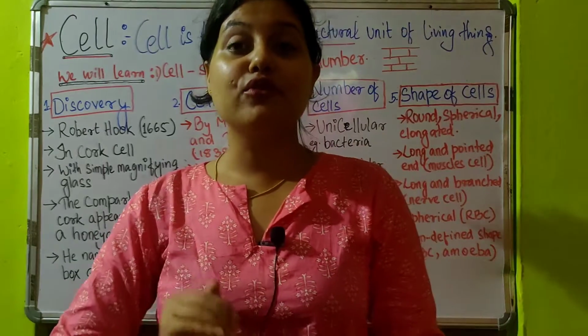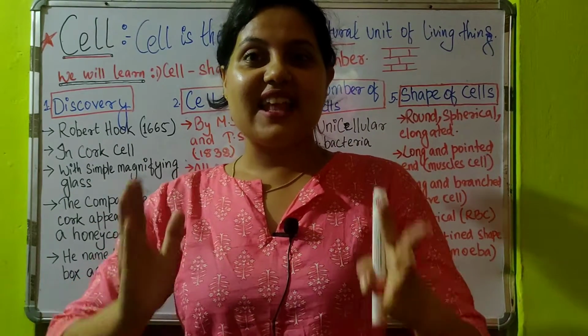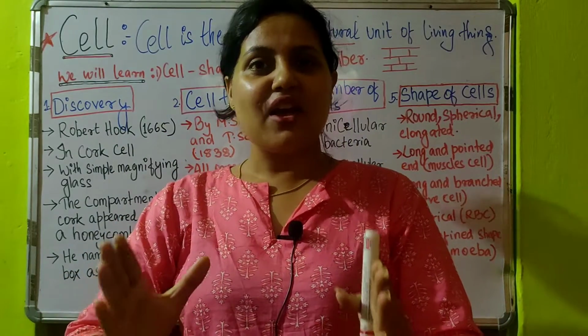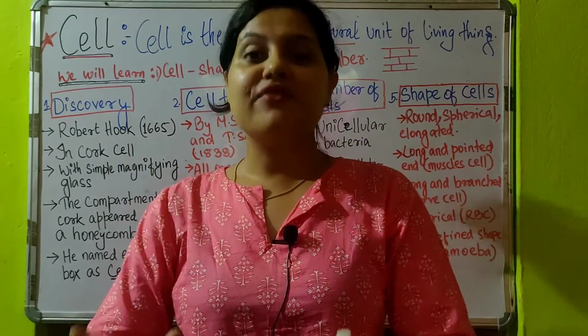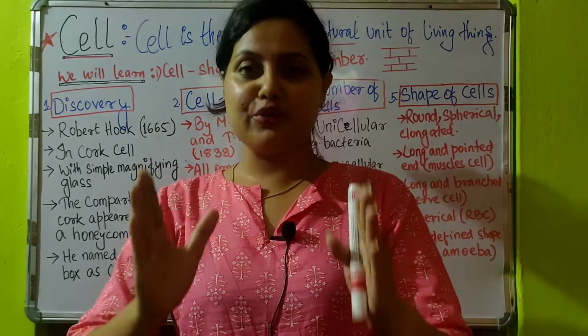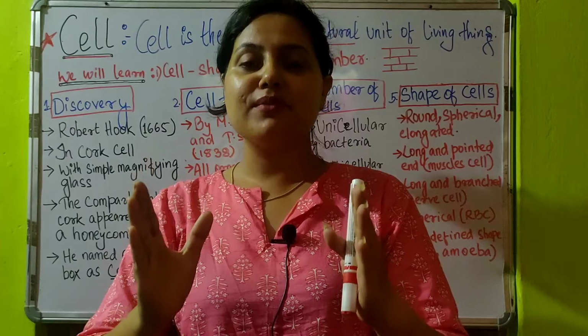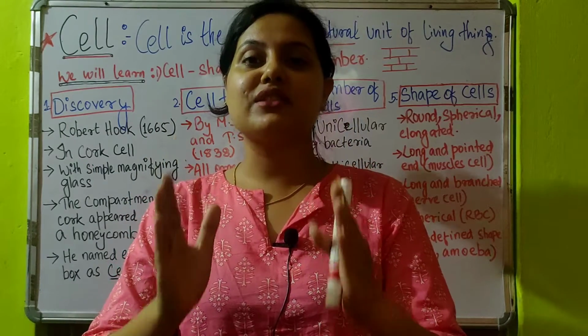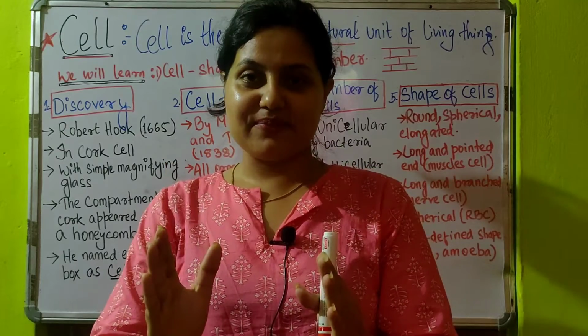So I hope you got what a cell is now. A cell can be of any shape, it can be of any size. It can perform any function, but no matter what, it is the basic unit. Basic unit means the main unit or the smallest unit which makes up a living organism.